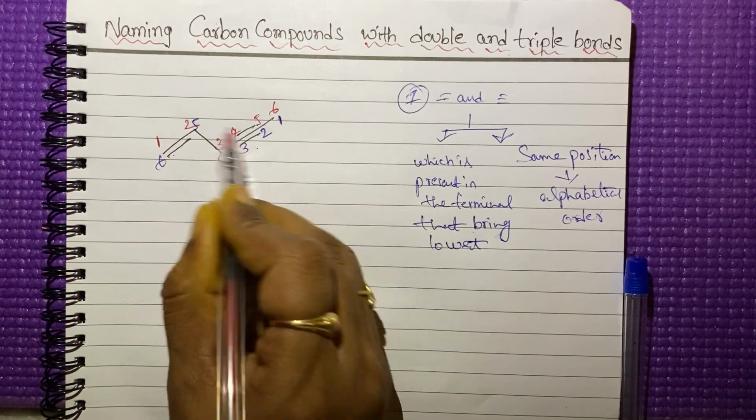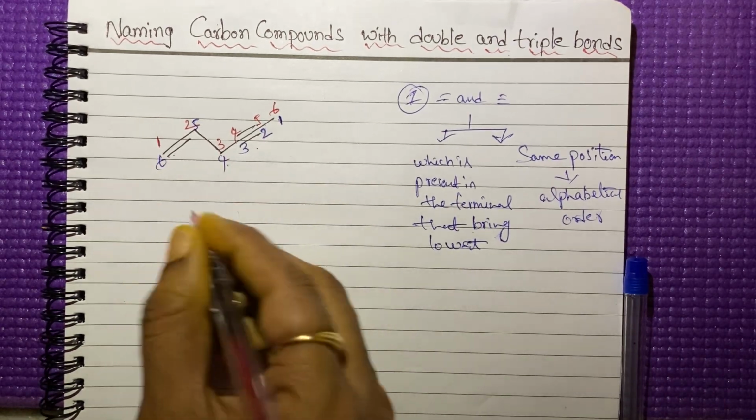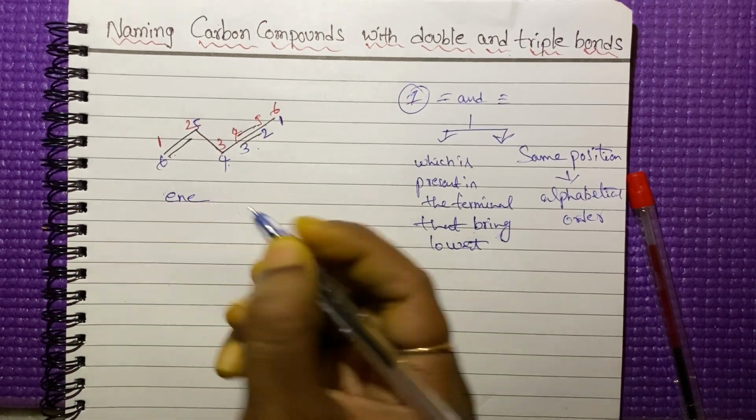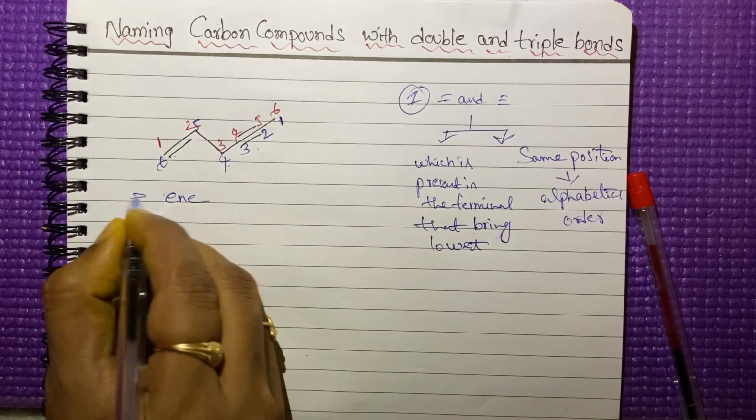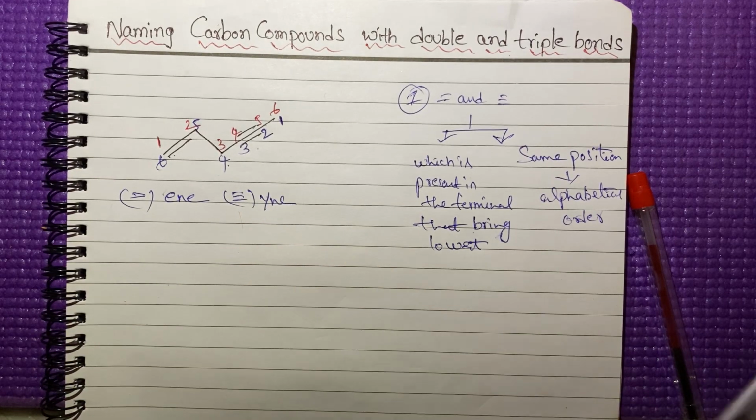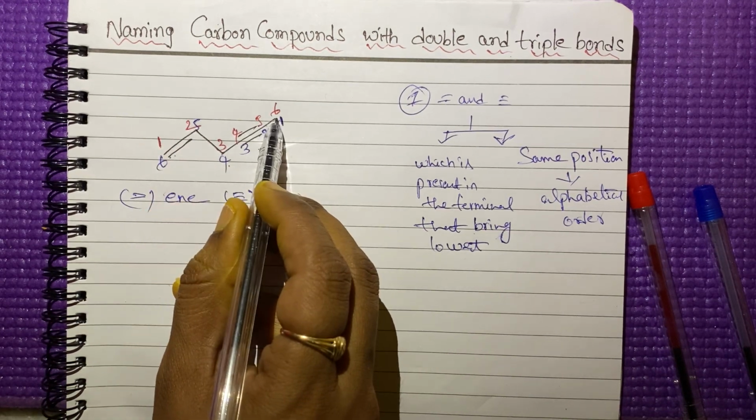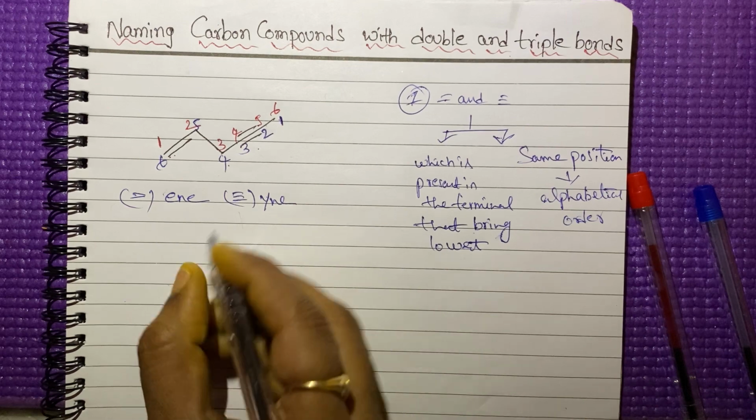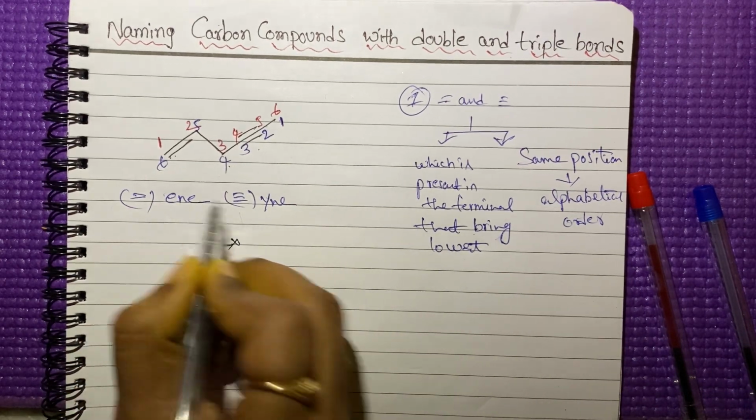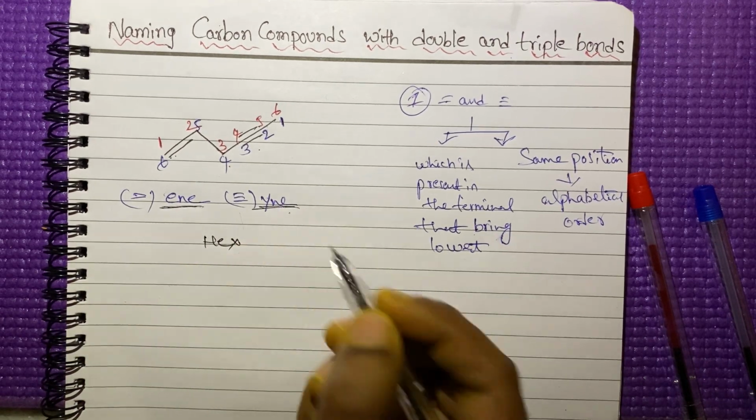Now write the name for this compound. For alkene, we have to use ene, right? For double bond we have to use ene. For triple bond we have to use yne. Now you give the name for this compound. Count the number of carbons. 6 carbons are there, so hex, right? Ene, yne. According to the alphabetical order, we have to write the name.